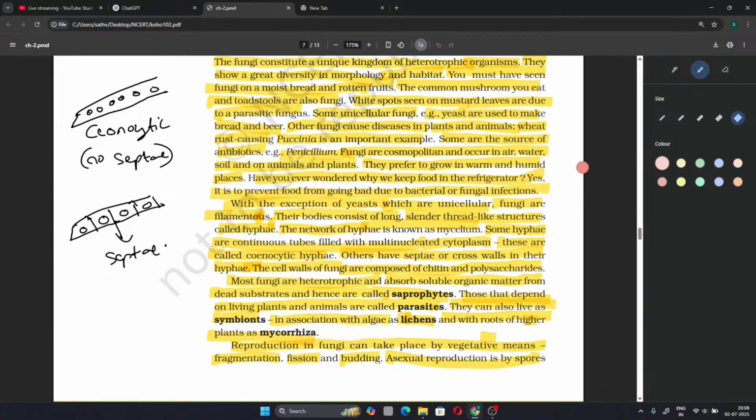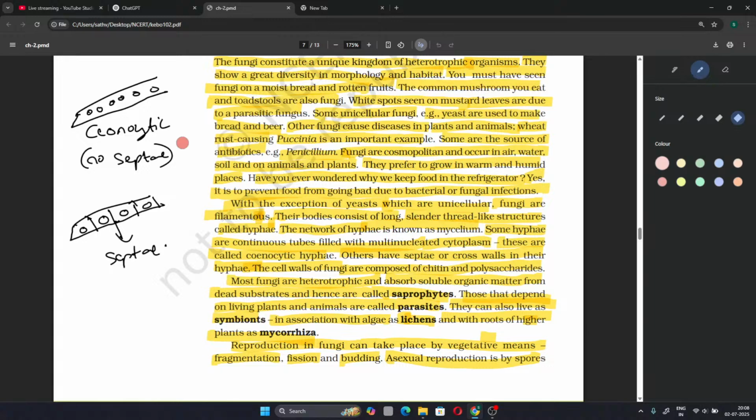Some unicellular fungi, for example yeast, are used to make bread and beer. Other fungi can cause diseases in plants and animals. Wheat rust caused by Puccinia is an important example. Some are the source of antibiotics, for example Penicillium. Fungi are cosmopolitan and occur in air, water, soil, and on animals and plants. They prefer to grow in warm and humid places.